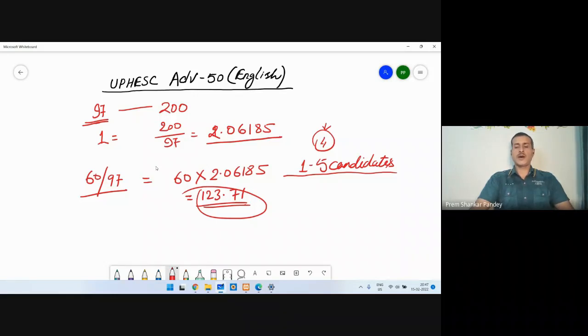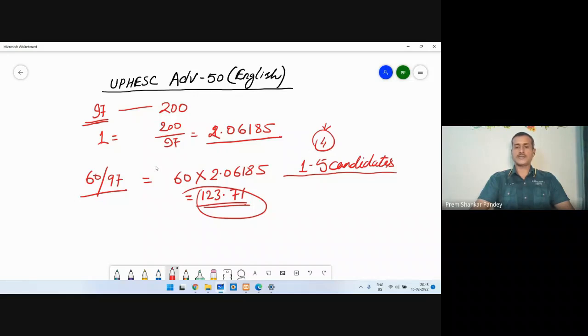There was no negative marking, so there were many candidates who made flukes and got good marks. And there were really serious and very genius candidates who scored very good marks. So if you think you are a little bit out of the race, do not be disheartened; rather, you should change your focus to the next exam.